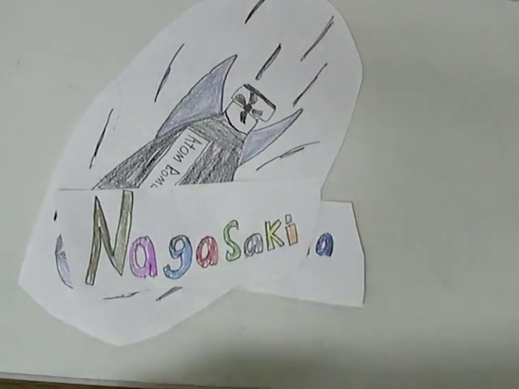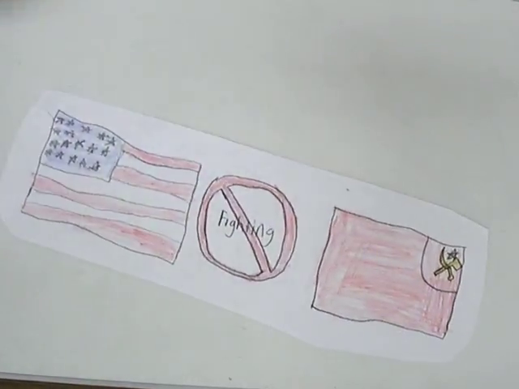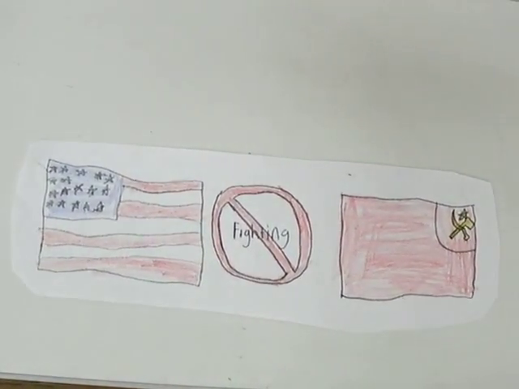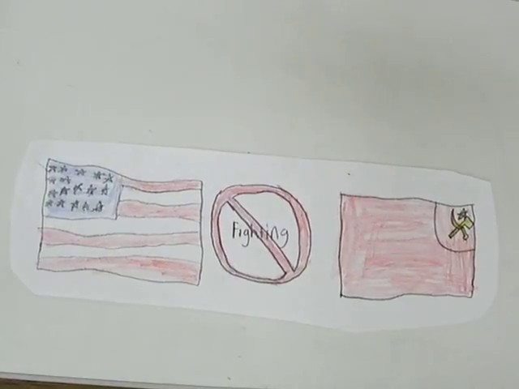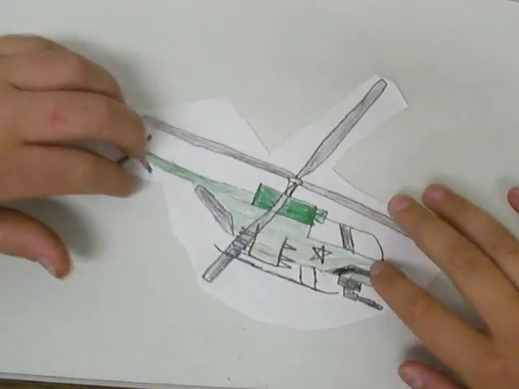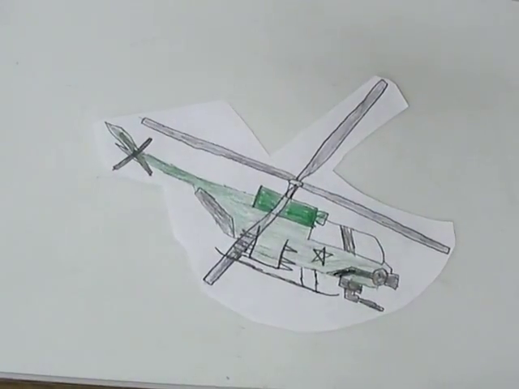The next war we entered was the Cold War, which lasted 50 years, between the Soviet Union and the United States. There was no fighting. During the Cold War, we also fought in the Korean War and Vietnam. We fought in these wars because we wanted to end the spread of communism.